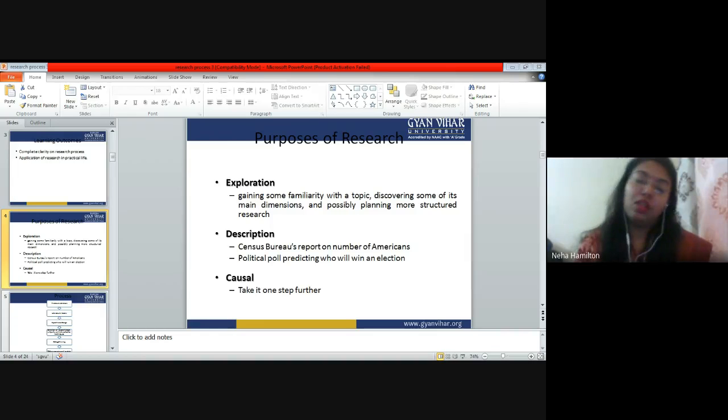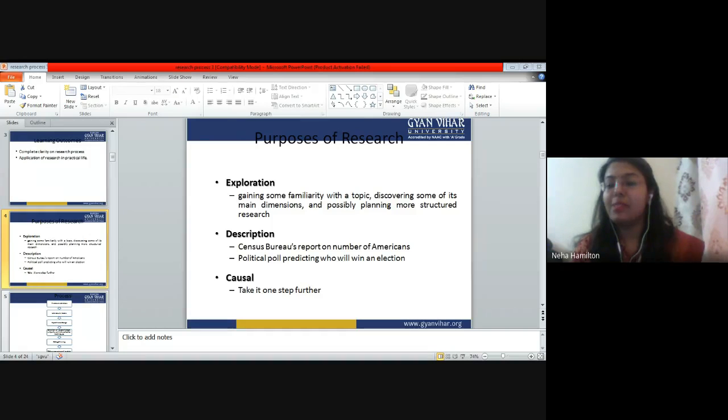Very good. Good, Anil. So you have understood the basic concept of causal research. We have to remember it from the name of the research. Causal means cause and effect relationship. So here we are doing a structured kind of research in which we are studying the relationship between two variables. For example, Anil has given us a very simple example of the impact of an increase in temperature on ice cream sales. Very simple example.